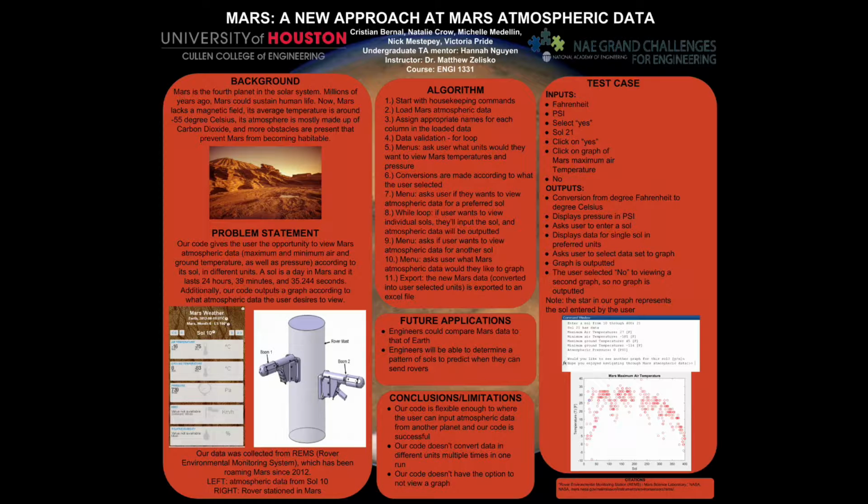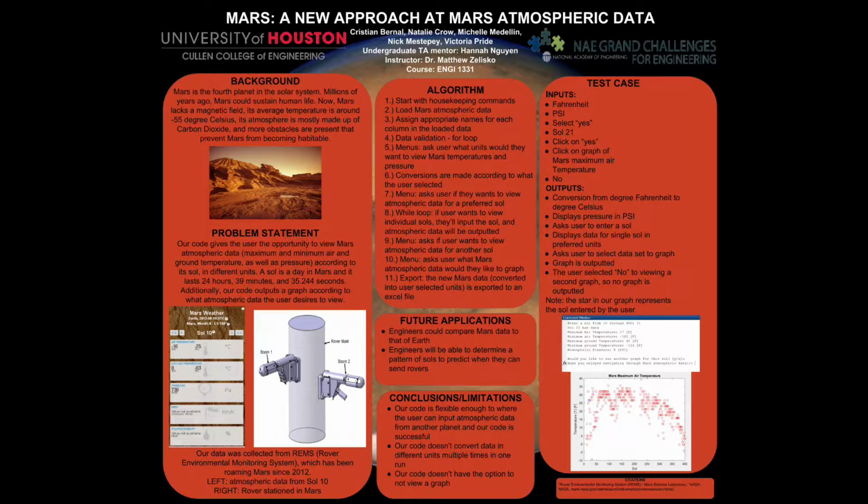For example, if the user wants to convert the temperatures from degrees Celsius to degrees Fahrenheit, he or she can do so. This code is advantageous to engineers in the sense that they can manipulate it in various manners. They can use it to compare Mars atmospheric data to that of Earth, and from there make determinations of whether there is a possibility for Mars to transition into Earth.